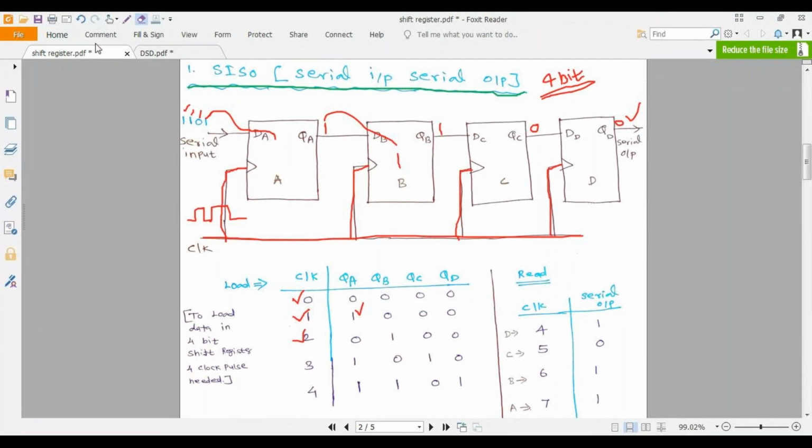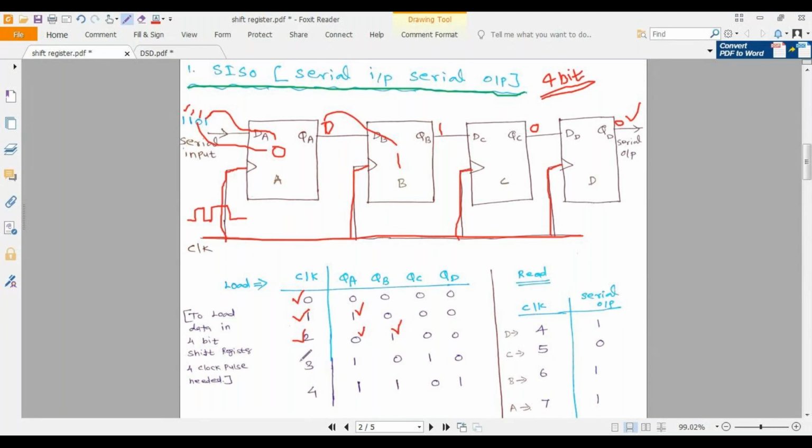That will be 0 because the second value will be entered, and here also the value will be 0. Whatever value is present in this flip flop will be available at the output terminal. So now QA is 0, QB is 1.